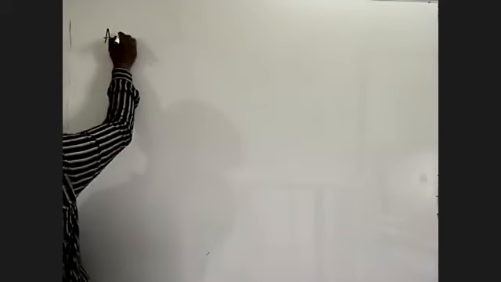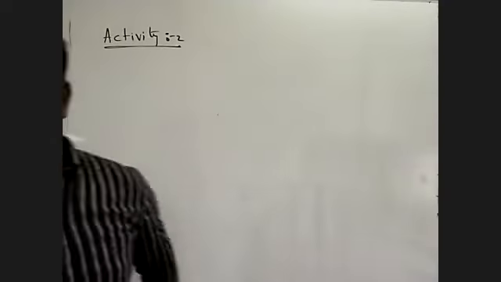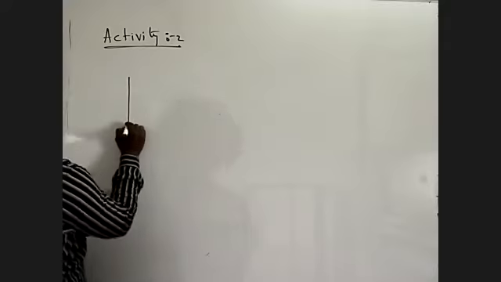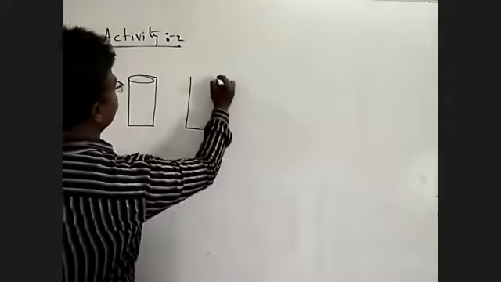Now in Activity 2, what is given? Activity 2 is given. We have one glass tumbler, and this is another glass tumbler.